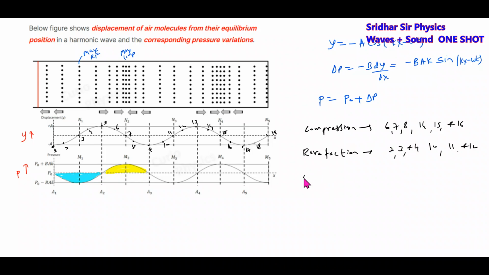Which are at upper extreme or right extreme, better select it. Which are at mean position? First we'll check it. Mean position means 3, 7, 11, 15. Okay, fine. They are at mean position and they'll have maximum speed.